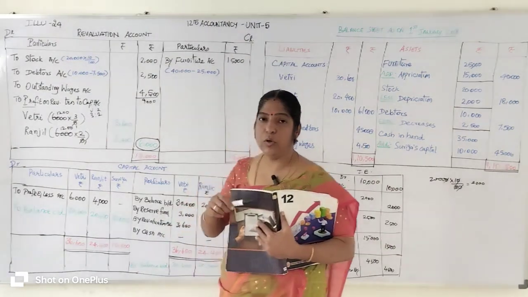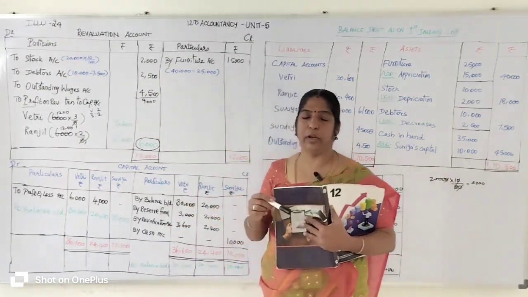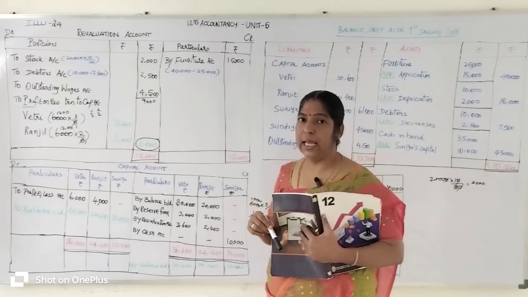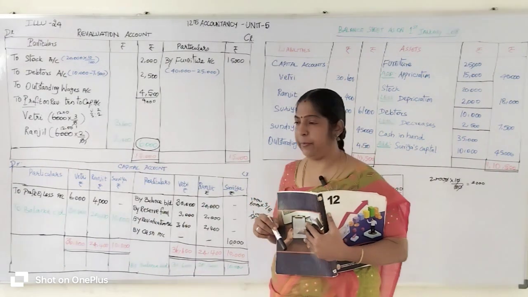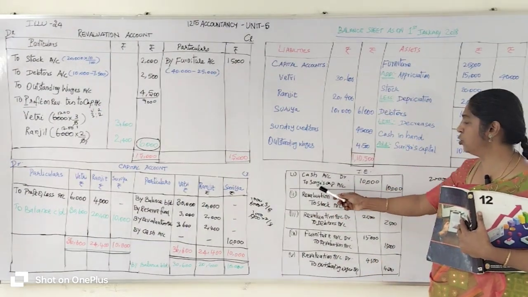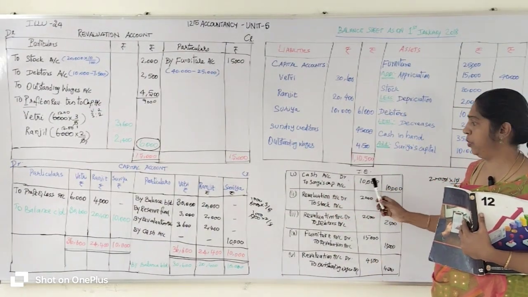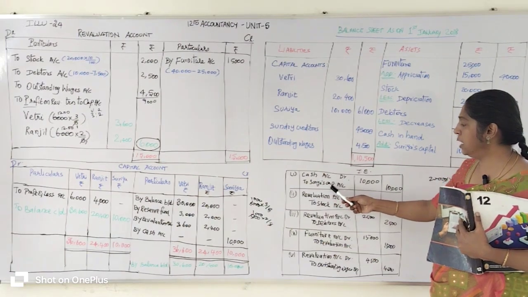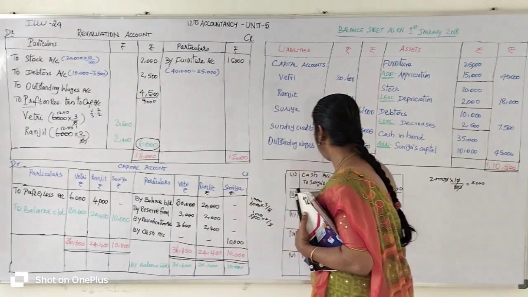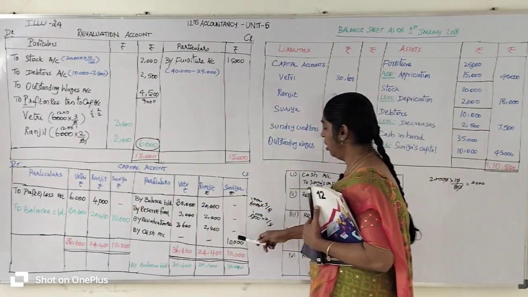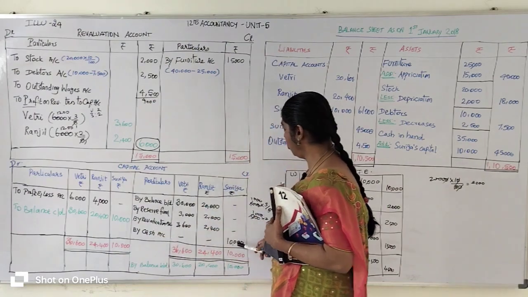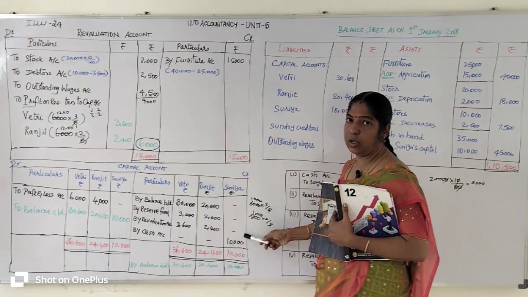Then the new partner. Who is the new partner? Surya is the new partner. At the time of admission of a new partner, Surya brings 10,000 rupees cash as capital. So what is the journal entry? Cash account debit 10,000 rupees to Surya's capital account 10,000 rupees. Where does the capital account show? It is on the credit side. So you go to the credit side of the capital account and enter the opposite account, cash account, in Surya's column: by cash account 10,000 rupees entered in Surya's account.